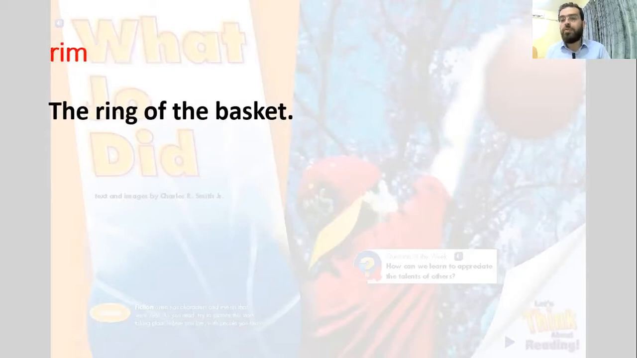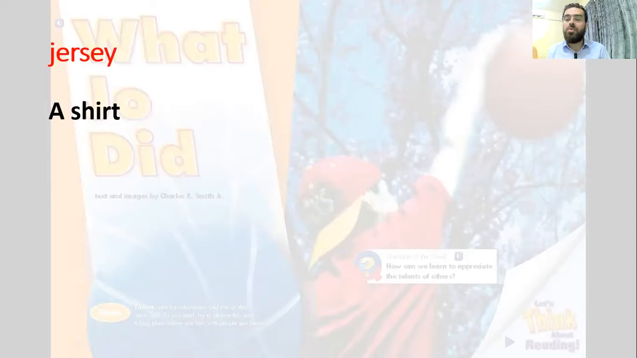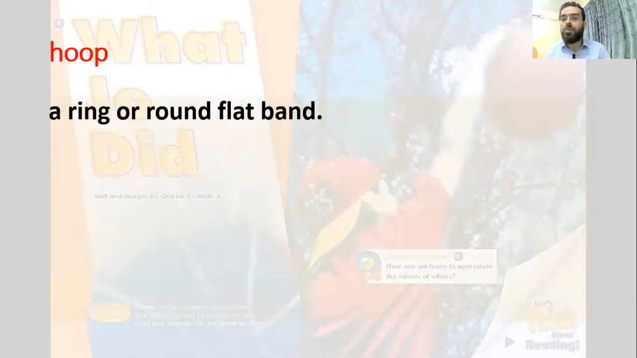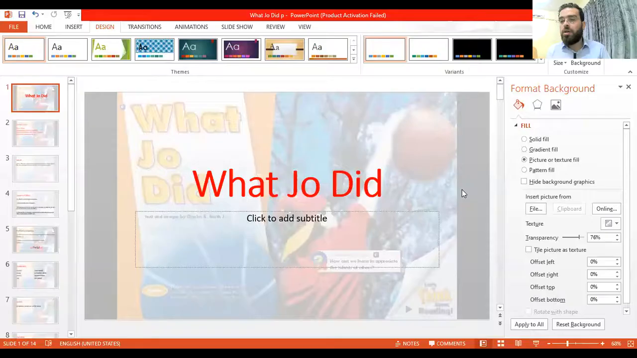Rim, which is the ring of the basket, you know, this red part of the basket. And jersey, which is a shirt that is usually worn by players. Now hoop, a ring or a round flat band, you know, this ring that players use to spin. So these are our words, and this is everything that we may say before starting our story.